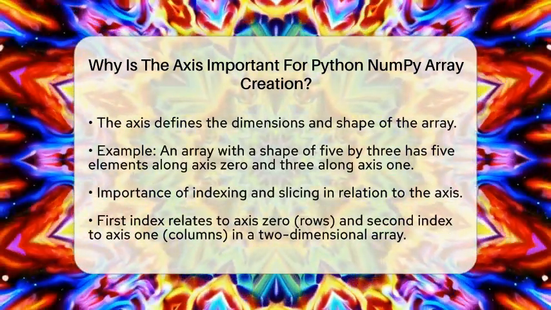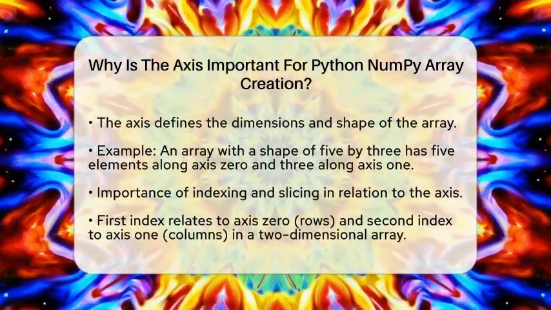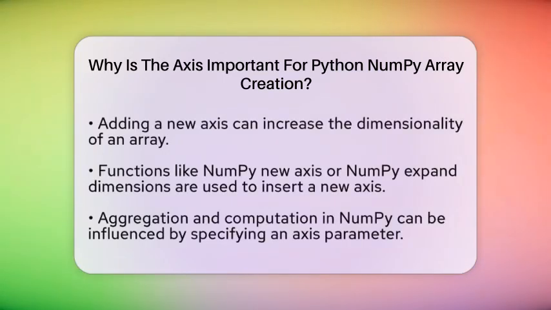Sometimes, you may need to add a new axis to increase the dimensionality of an array. This is particularly useful when aligning arrays for operations like broadcasting or preparing data for machine learning models. NumPy provides functions like numpy.newaxis or numpy.expand_dims to insert a new axis at a specified position, changing the array's shape accordingly.